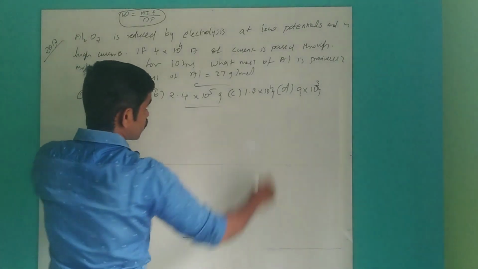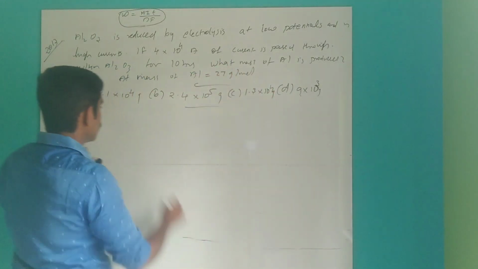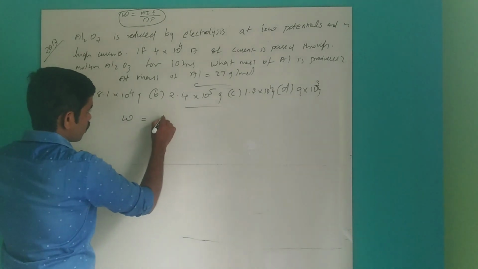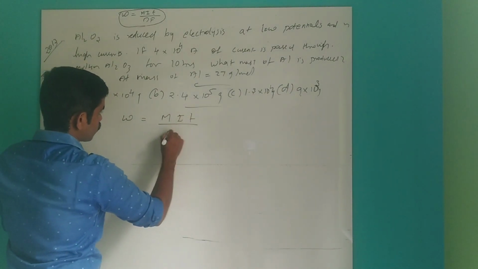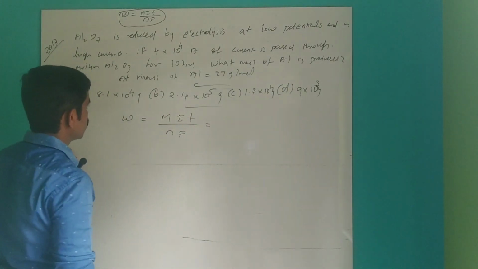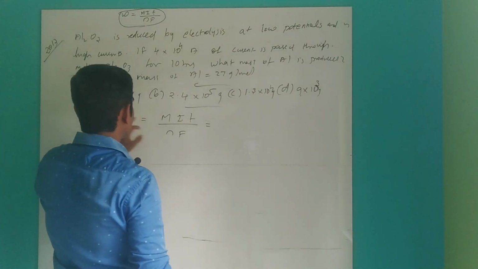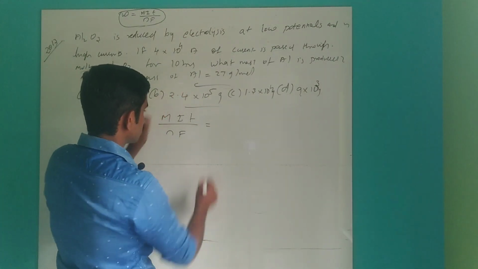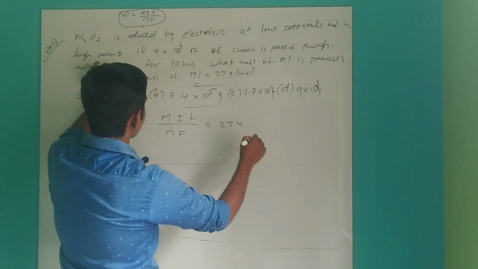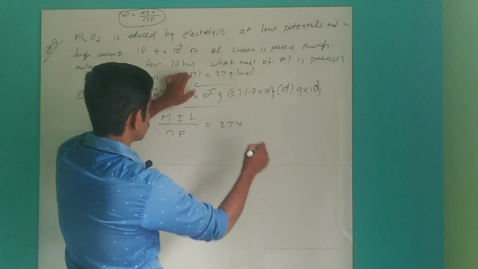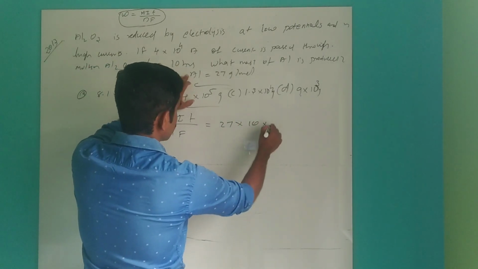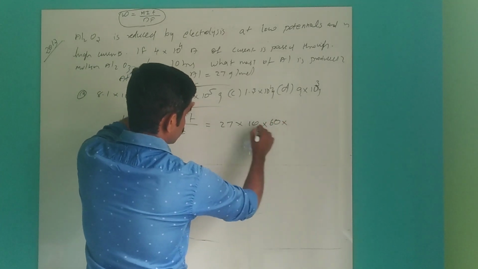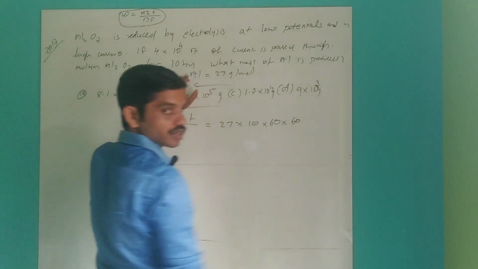So here also we have to find out the mass, so W only. What is our equation? MIT divided by NF. So the mass is the atomic mass of aluminum, 27, into the current passed through molten Al2O3 for 10 hours. So hours you have to convert into seconds, so into 60 minutes into 60 seconds.